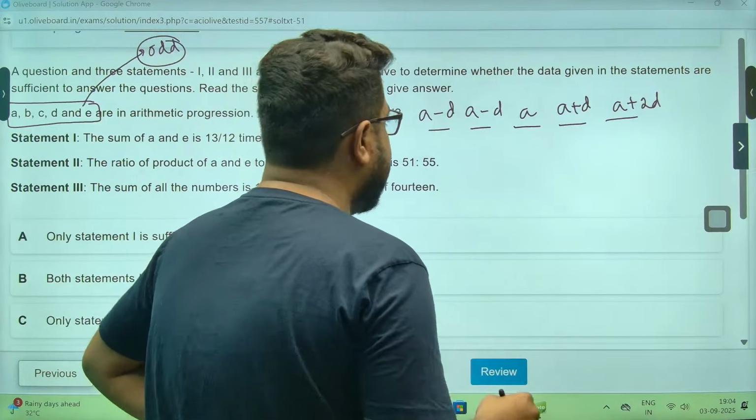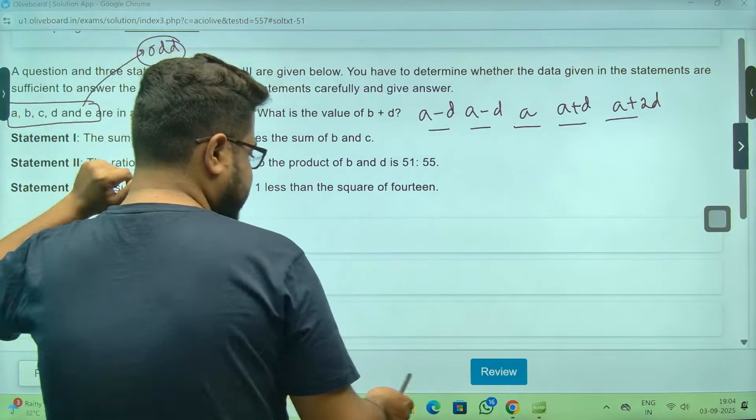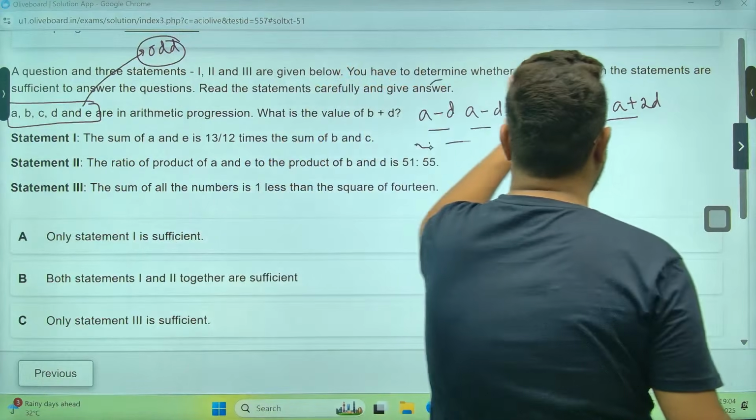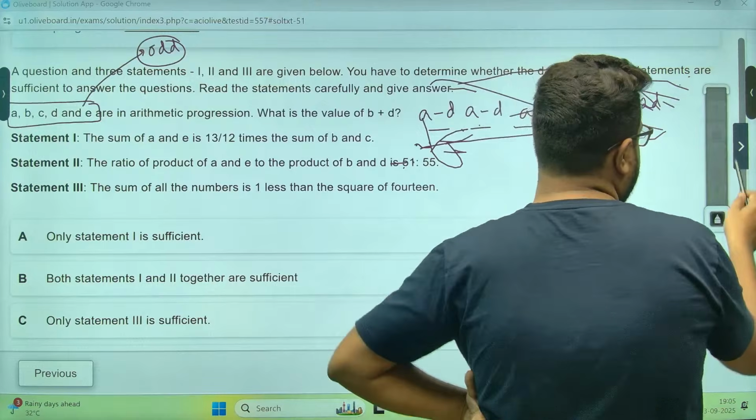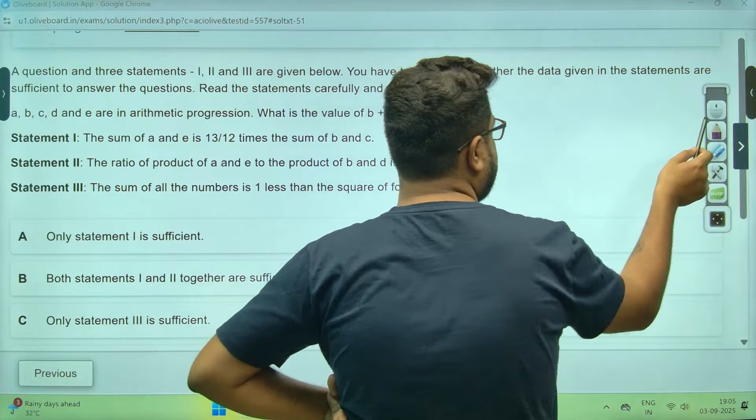Okay, I should not write A. A is there, na? Sir, just a second. Are yaar, le le. Whenever you need this, na, nothing comes.